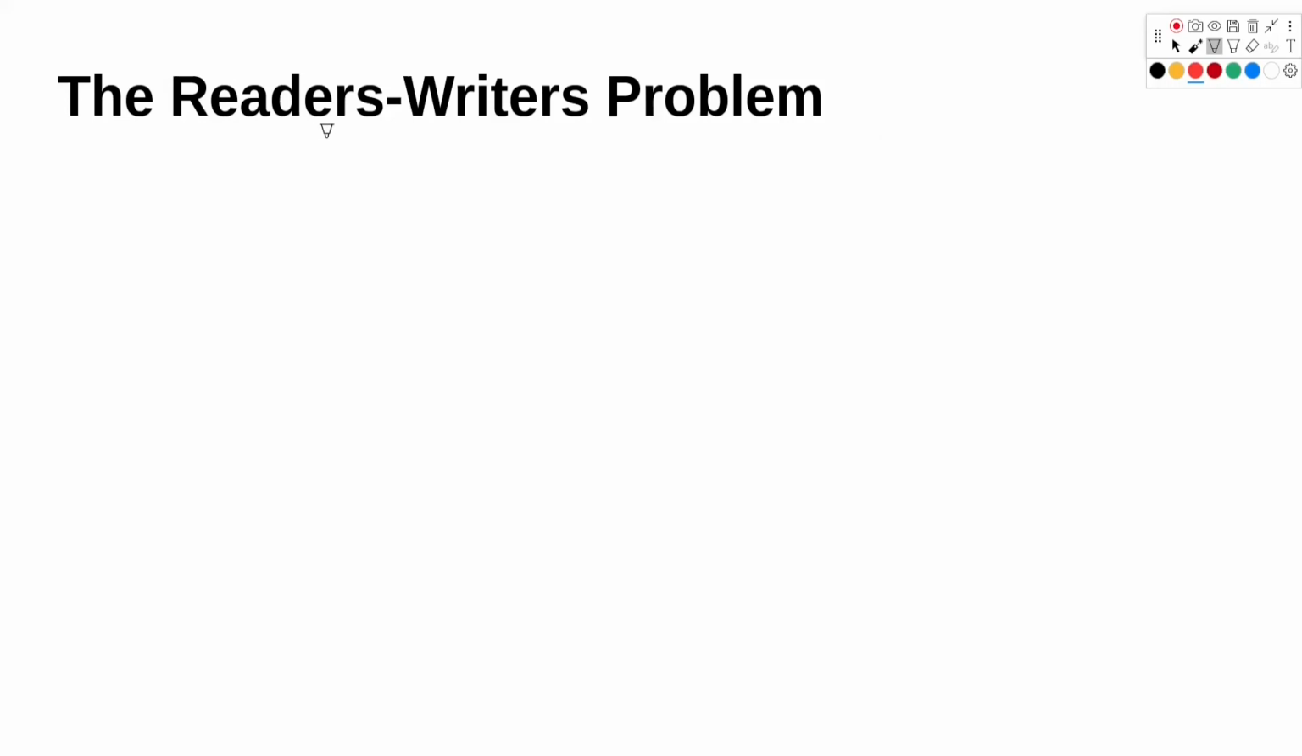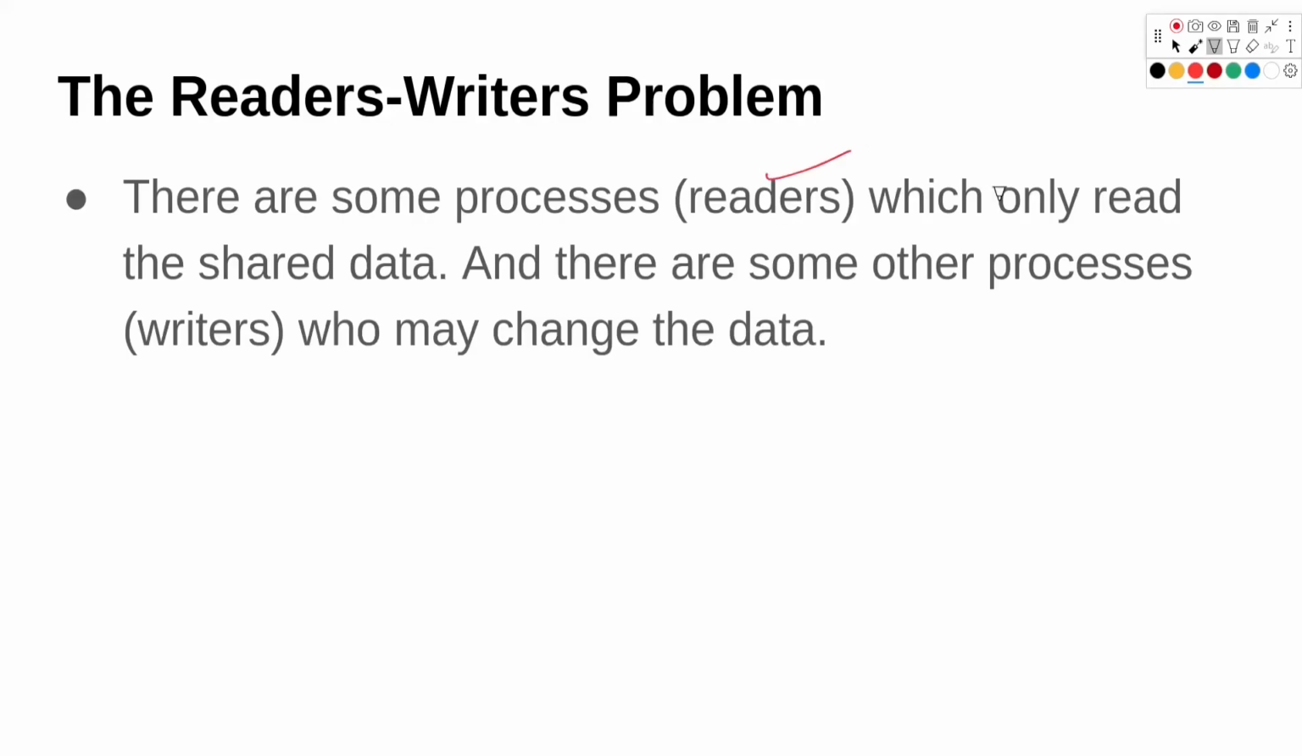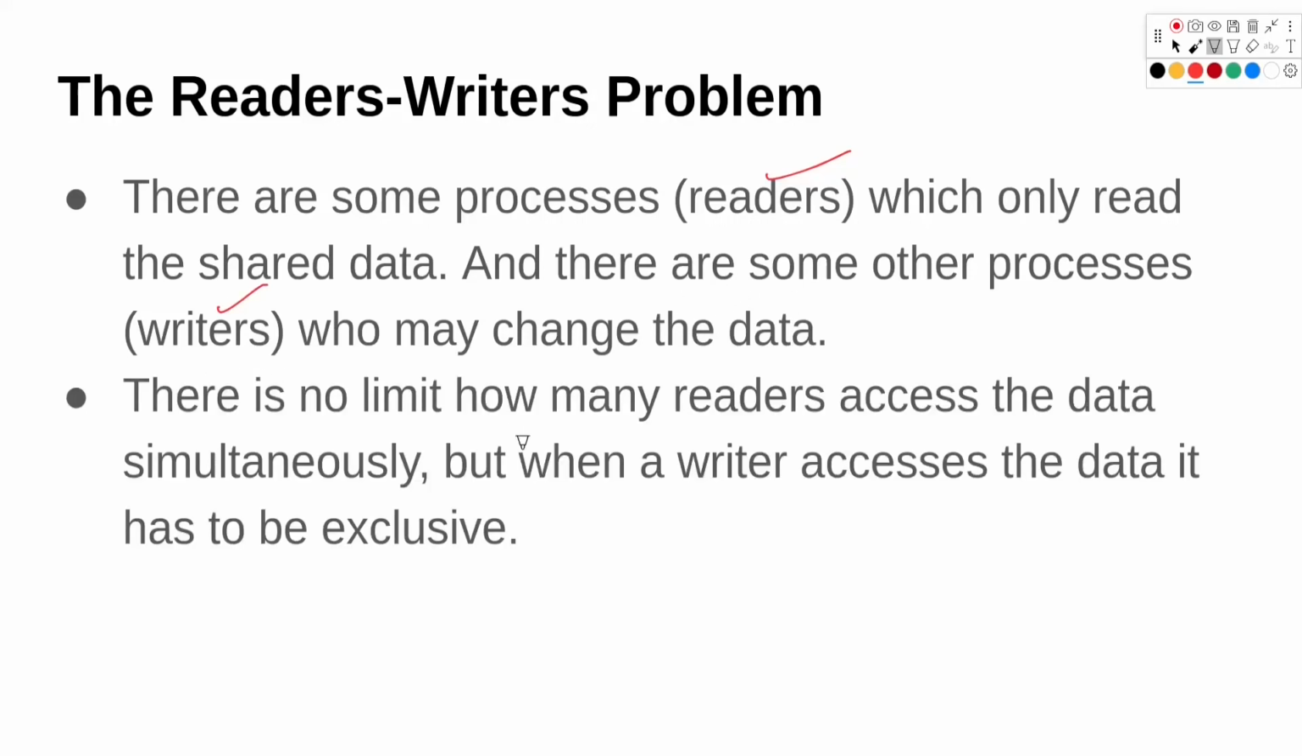So let's try to solve a real world problem using semaphore, which is the readers writers problem. So there are some processes which are readers, which can only read the shared data. So we have a shared data, which can be a database or something else. So the readers are reading from that database. And there are some other set of processes which are writer processes, and they can change the data. So there is no limit on how many readers can access. So we can have an infinite number of readers which can simultaneously read at once. But when a writer accesses the data, it has to be exclusive. That makes sense. Otherwise we will have data corruption and race conditions as we saw earlier.